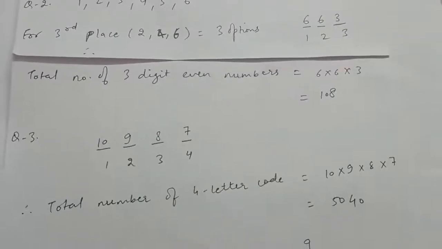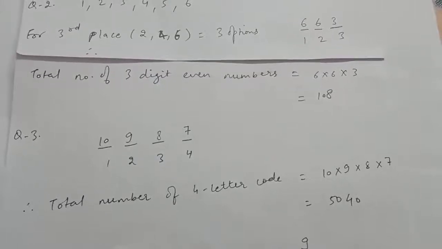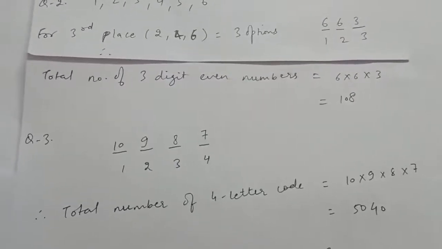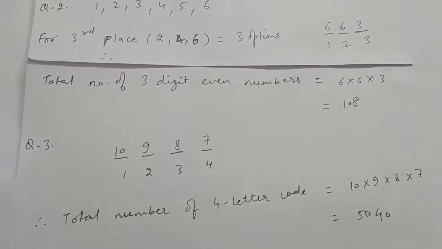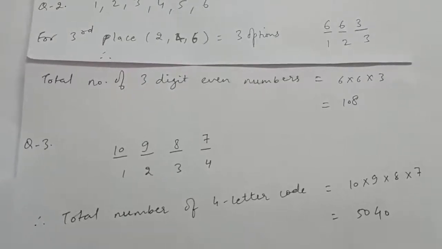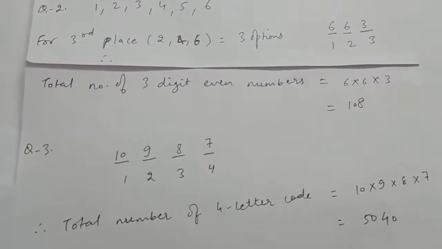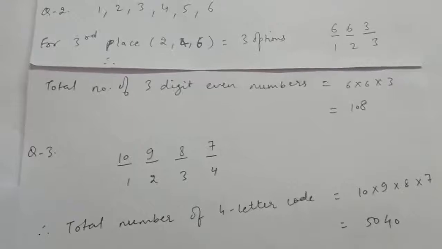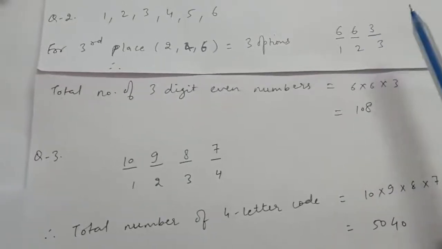Now in question number 2 they have asked how many 3-digit even numbers can be formed from the digits 1 to 6 if digits can be repeated. Now in this question we can repeat the digits and we have to tell how many 3-digit even numbers can be formed, and the digits given are 1 to 6. Now see, we have these 3 places, or say 3 events.